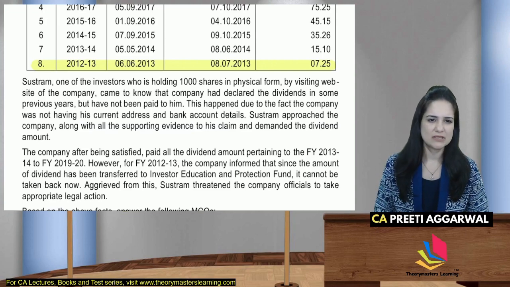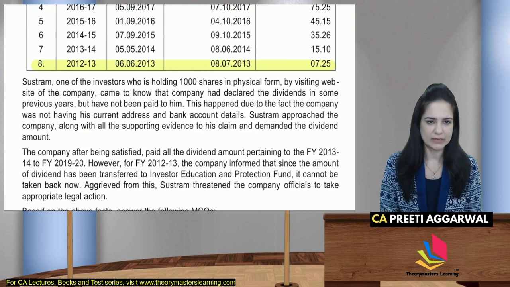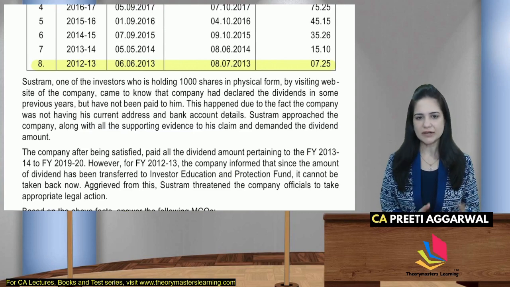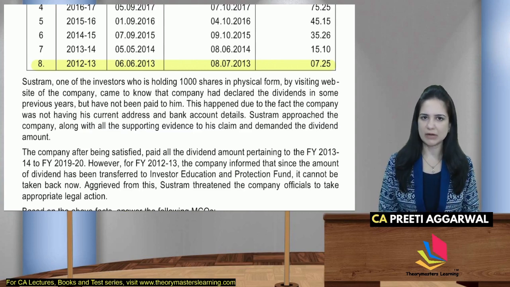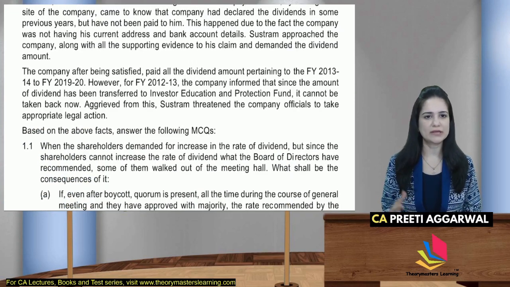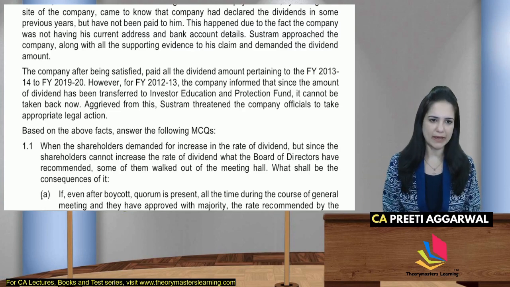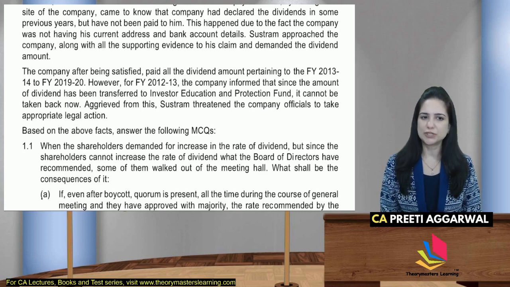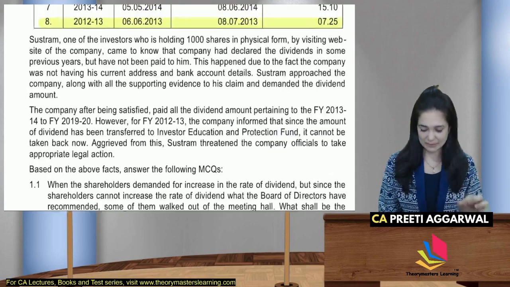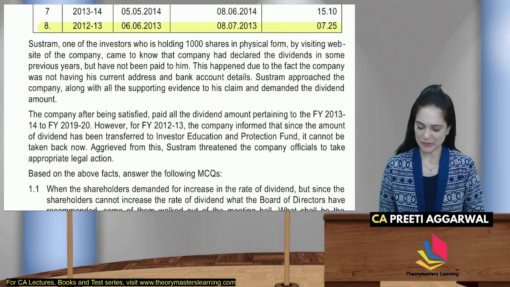Then, one of the investors is holding 1,000 shares in physical form and came to know that the company had declared dividend, but it has not been paid to him. This happened because the company did not have his current address. So he approached the company and demanded the dividend amount. The company, after being satisfied, paid the dividend. However, for financial year 2012-13, the company informed that the amount had been transferred to IEPF and cannot be taken back now. He agreed and goes to the officials to take legal action. Unfortunately, this data has not been asked in question form at all. So let us go through the questions to understand.